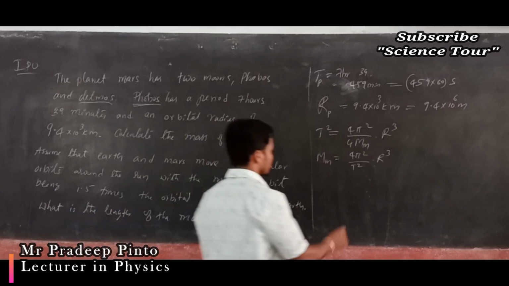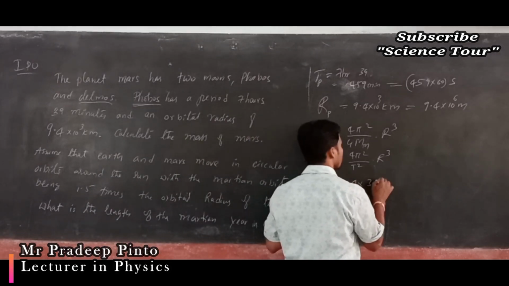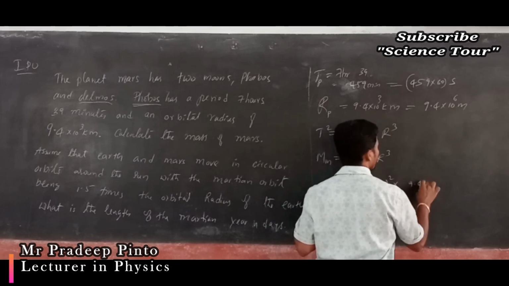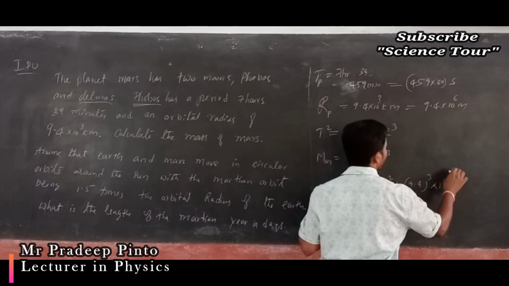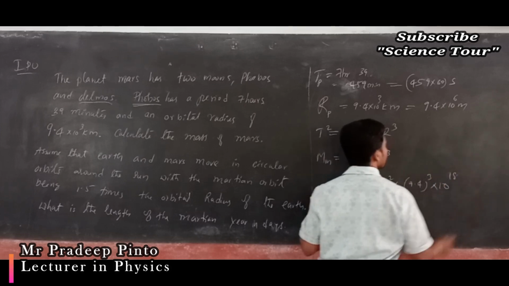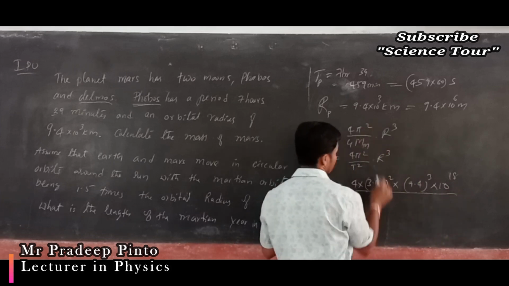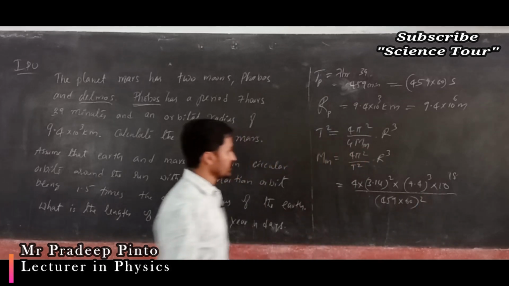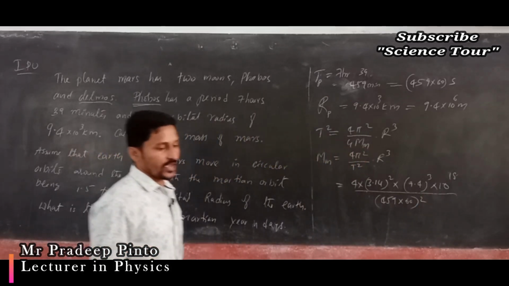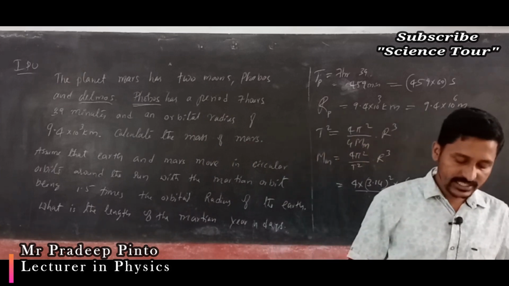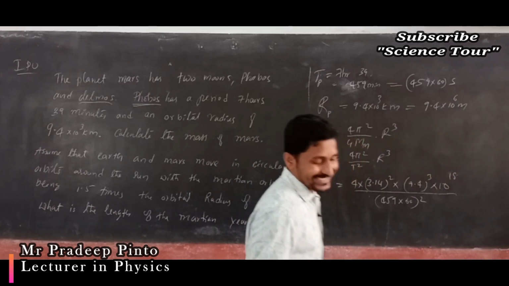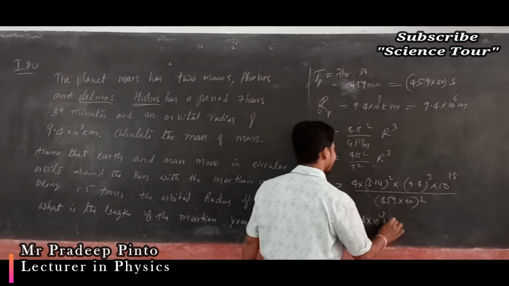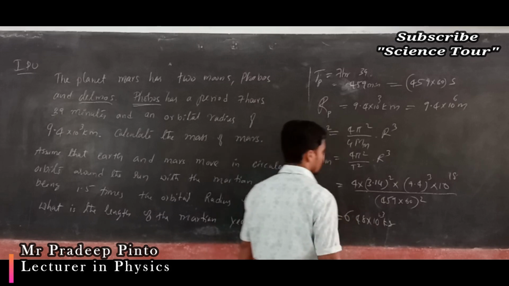Now what are you going to substitute? 4 you have to substitute, 3.14 you have to substitute squared, and r cube is nothing but 9.4 whole cube into 10 to the power 6 whole cube, divided by T square, which is 459 into 60 whole square. Can you do this using your calculator? If you do this, you are going to get 6.48 into 10 to the power 23 kg. This is the answer.